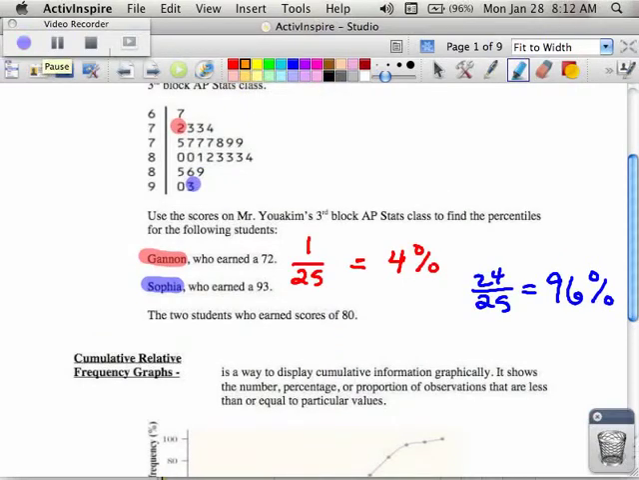Okay, so what about the two students who earned a score of 80? So we've got two of them, score of 80. How many students are below them? 1, 2, 3, 4, 5, 6, 7, 8, 9, 10, 11, 12 students below them. So 12 out of the 25 puts them in the 48th percentile.